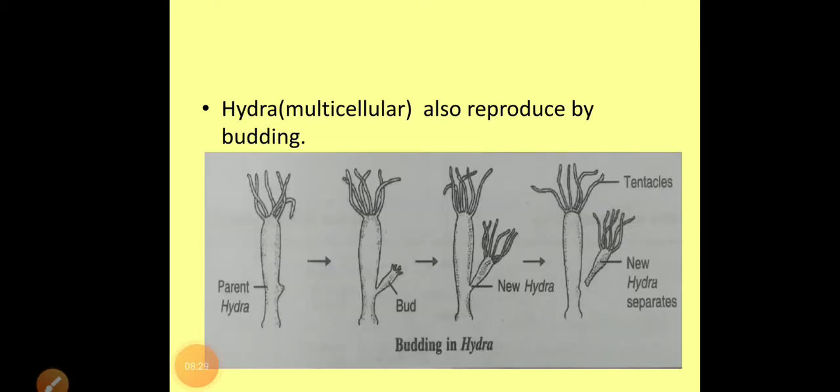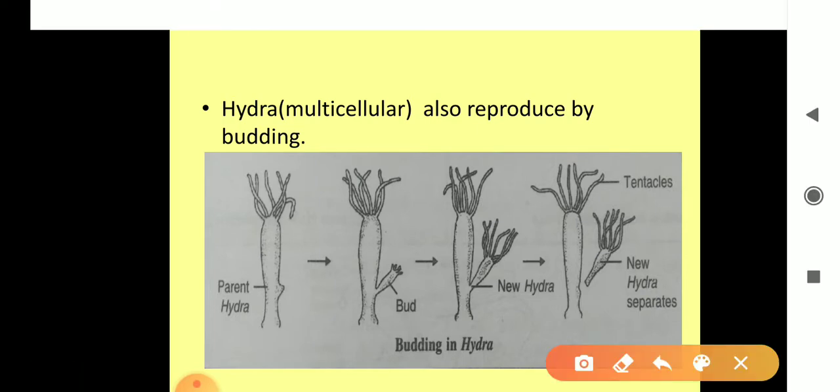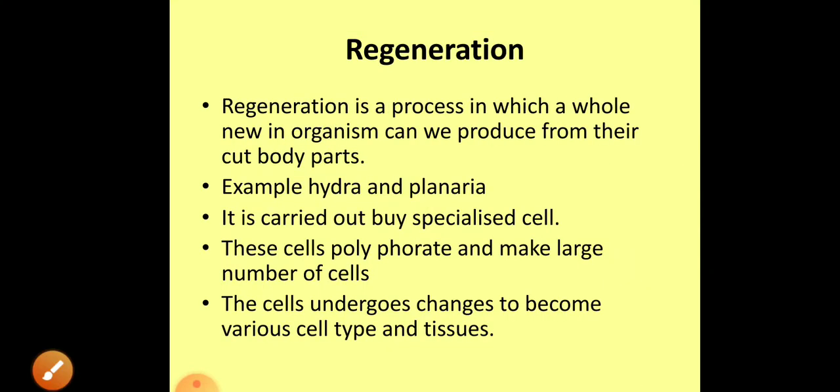Now next, see the example of Hydra also. It also reproduces by the process of budding. What happens in the Hydra? During budding in the Hydra, a small outgrowth or bud is formed on the outer body surface. This is formed by many simple mitotic cell divisions, and the bud gradually grows in size, and mouth and tentacles are formed on its free end, and later on it separates from the parent Hydra and grows into a new individual, right?